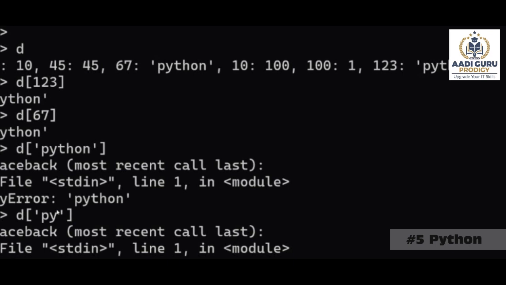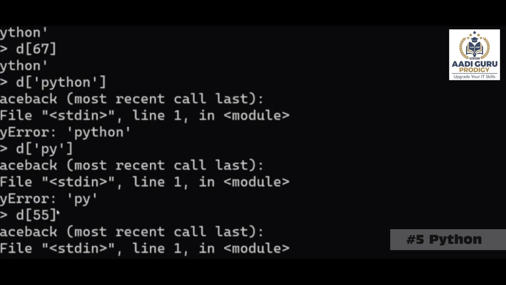What you will do? You will do like this, D of 55. If the 55 key is there, you will get the value, else you will get error. Yes or no?